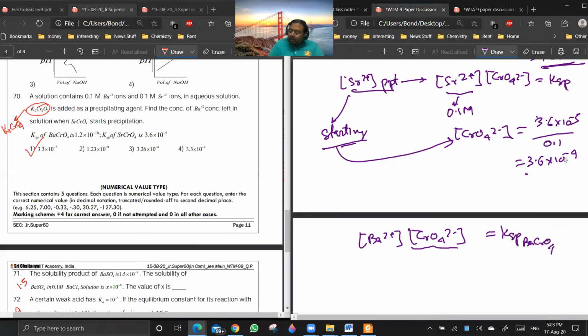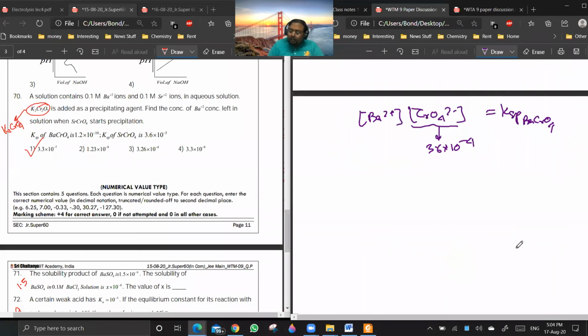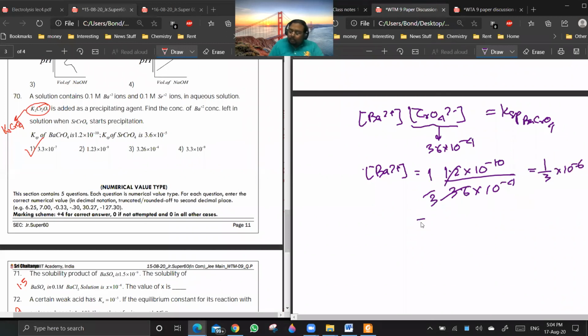Now you see, the starting concentration of chromate for precipitation of Sr2+ is 3.6 into 10 power minus 4, and Ksp of barium chromate is known. So what is the barium 2+ left when the strontium chromate is going to precipitate? It will be 1.2 into 10 power minus 10 by 3.6 into 10 power minus 4. It is like 1 by 3 into 10 to the power minus 6, or rather minus 7. 3.3 into 10 to the power minus 7.